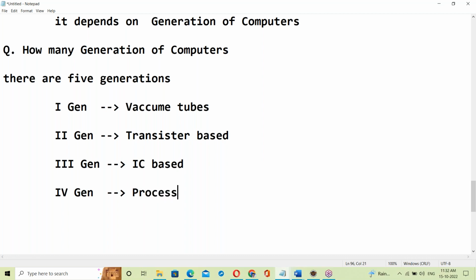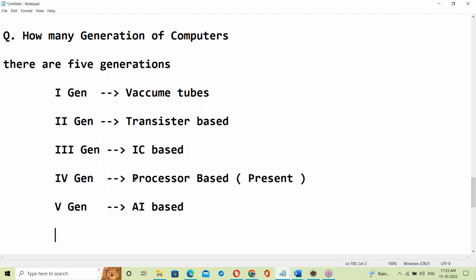Fourth generation is processor based, which means it's the present generation. Fifth generation is the future. Tell me, what is the future generation in computers? What's the future technology? Yesterday I told you. AI, good. AI based means artificial intelligence, AI based computers. Presently we are using processor based computers.